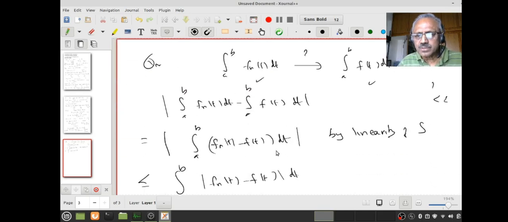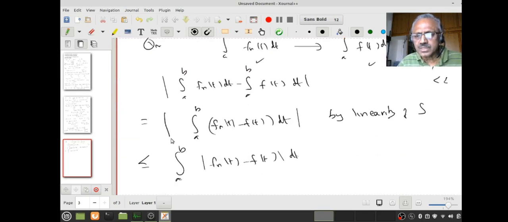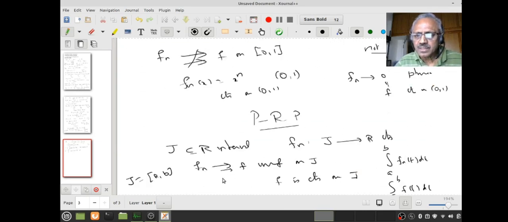Now what is it that I wanted to do? I wanted to show this is less than epsilon, but this object is less than or equal to this. Therefore if I show this is less than epsilon, I am through, right? But what is my hypothesis? My hypothesis: fn converges to f uniformly on J.